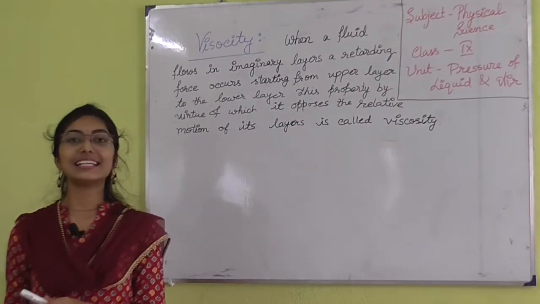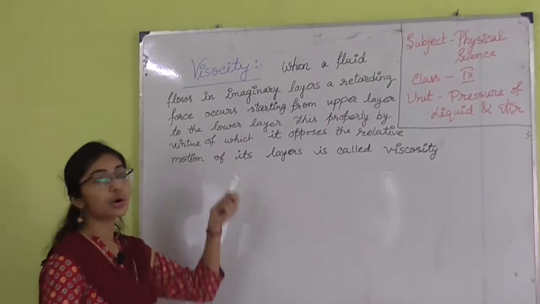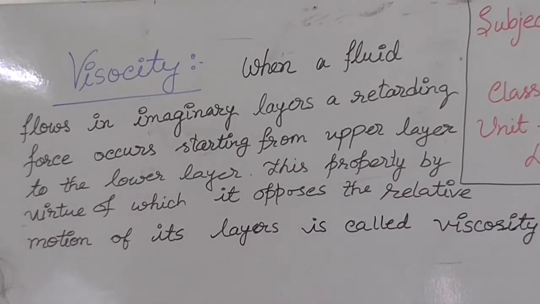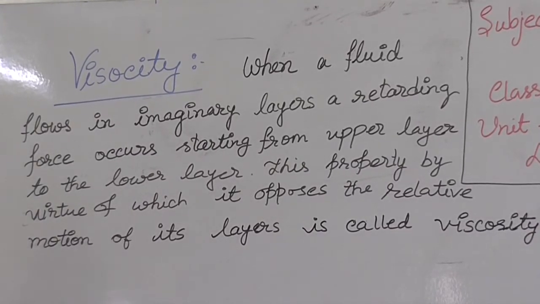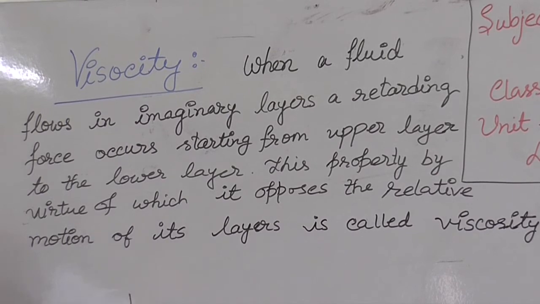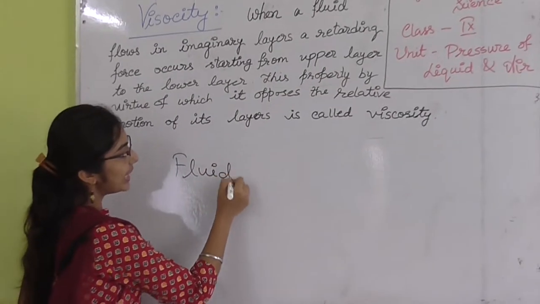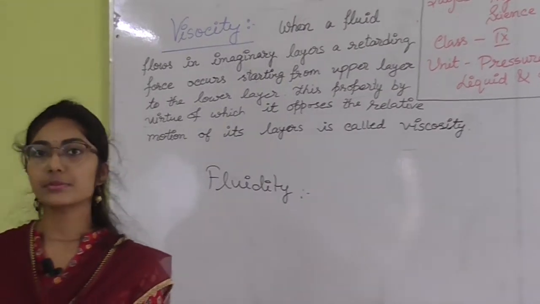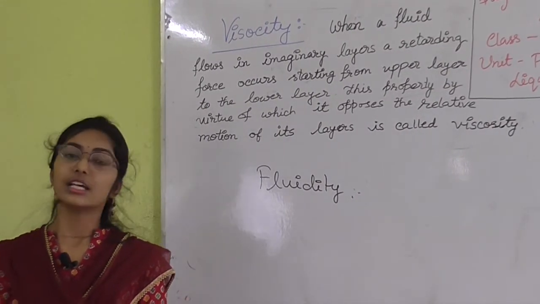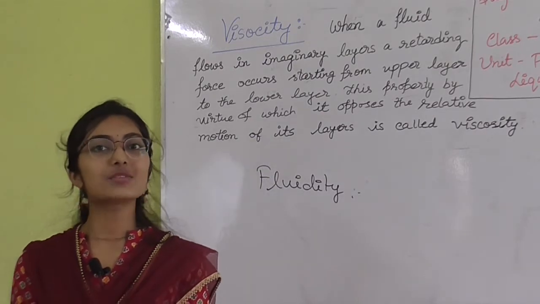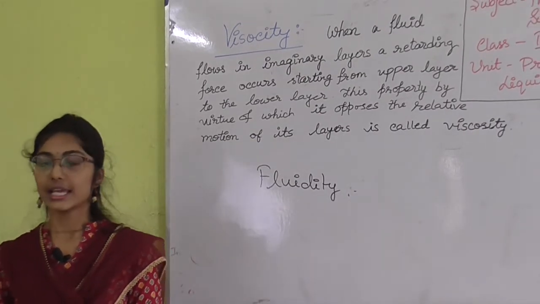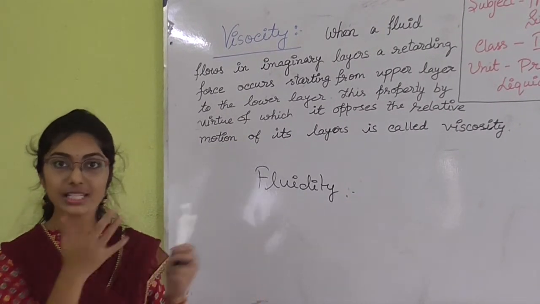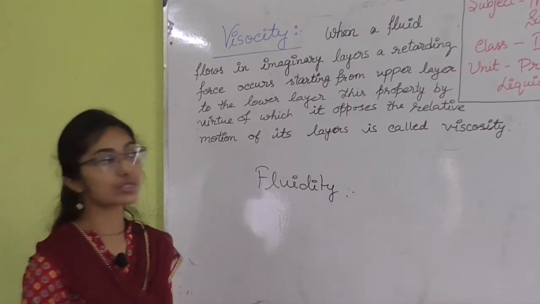We are discussing the next part, that is viscosity. So, what is viscosity? You do not have any idea about viscosity till now, but you have the idea of fluidity. What is fluidity? Fluidity means when any substance wants to flow, such as gases and liquids, which always want to flow. So, that is fluidity. But the property that opposes fluidity is actually viscosity.